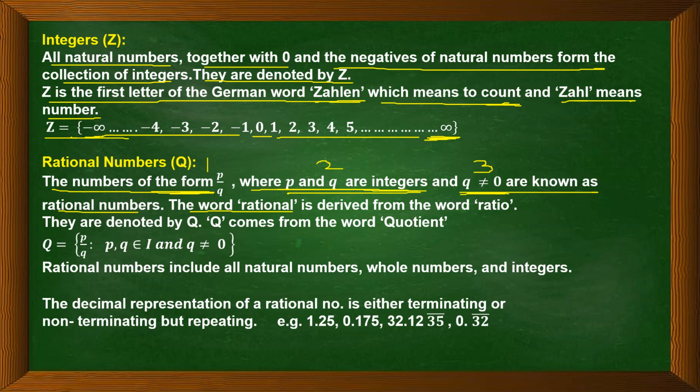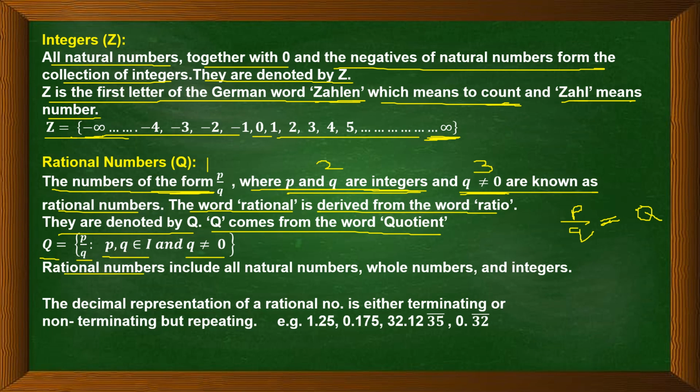The word rational is derived from the word ratio. They are denoted by Q capital. Q comes from the word quotient. So whenever we divide a number, say P divided by Q, we get a quotient. This we all know. So this Q letter has come from the word quotient. So Q is the set of all the rational numbers which are of the form P by Q, where P and Q belong to integers and Q is not equal to 0. So these are the three conditions which satisfy the condition for a rational number.